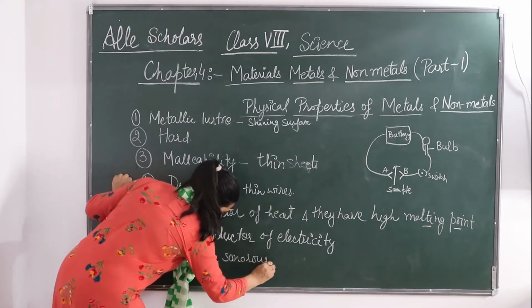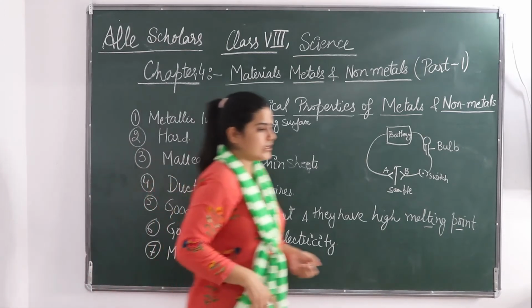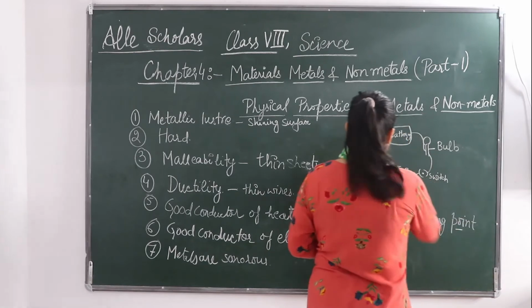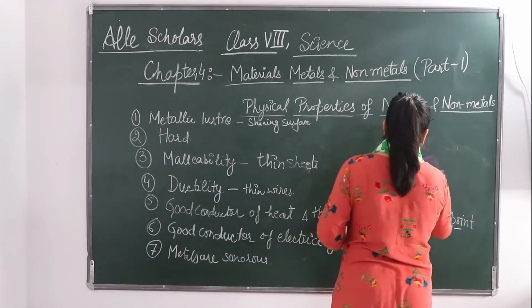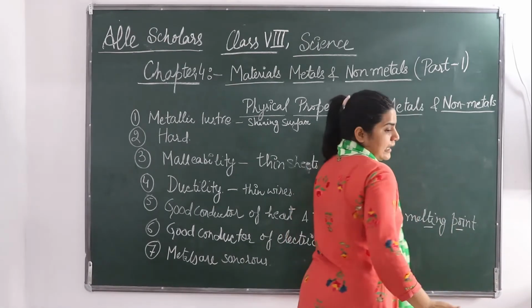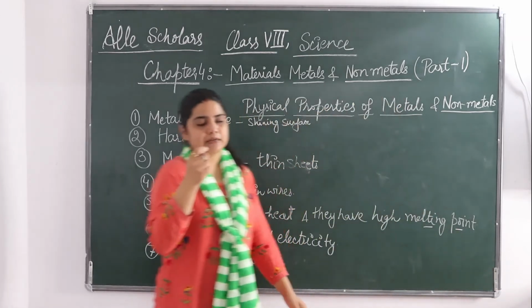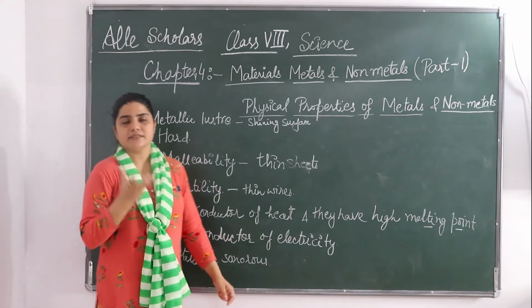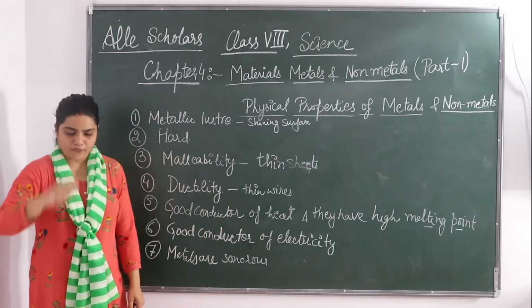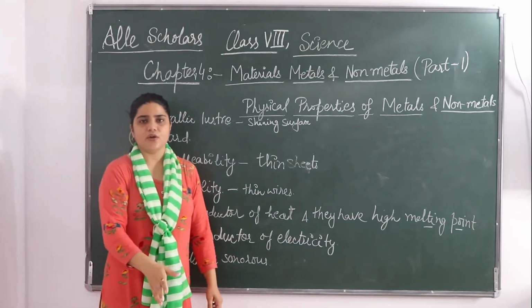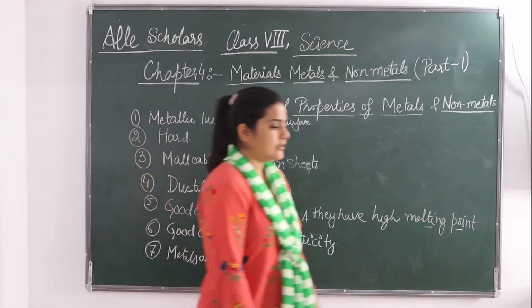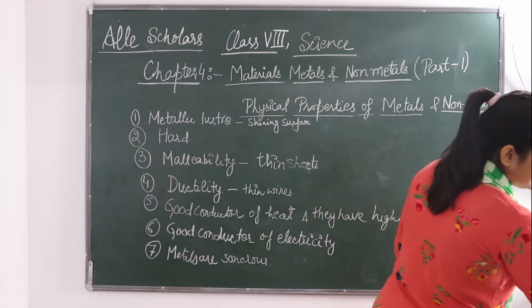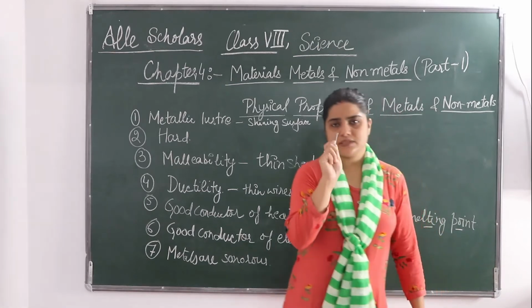So what does this mean? That metals are sonorous. It means that when they strike on a hard surface, these metals produce a sound. Or when you hit it, when you throw any of the metal on a ground, they are going to show some type of sound. Suppose this is an iron nail.